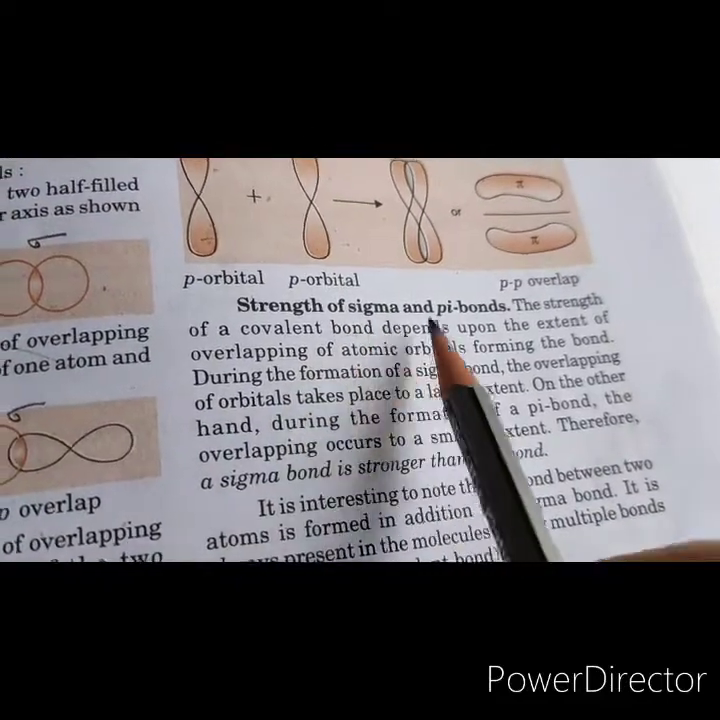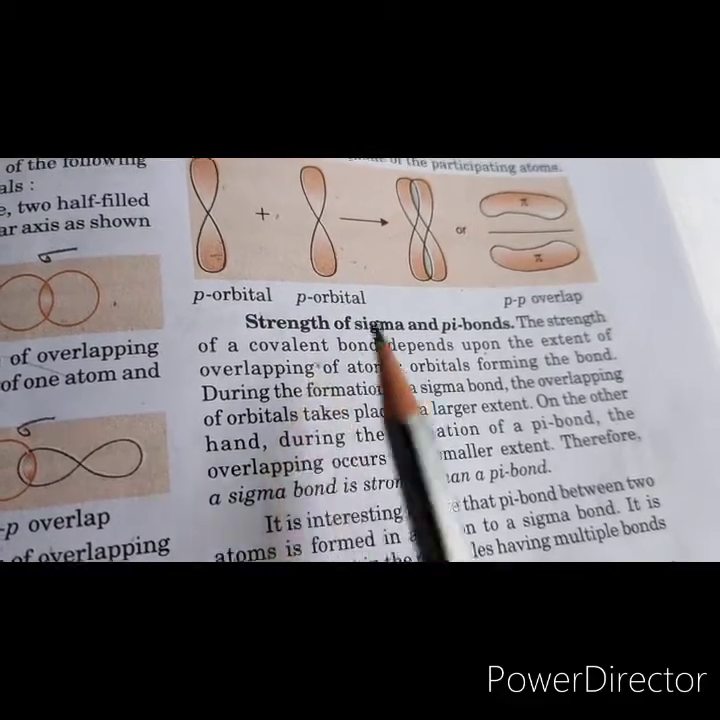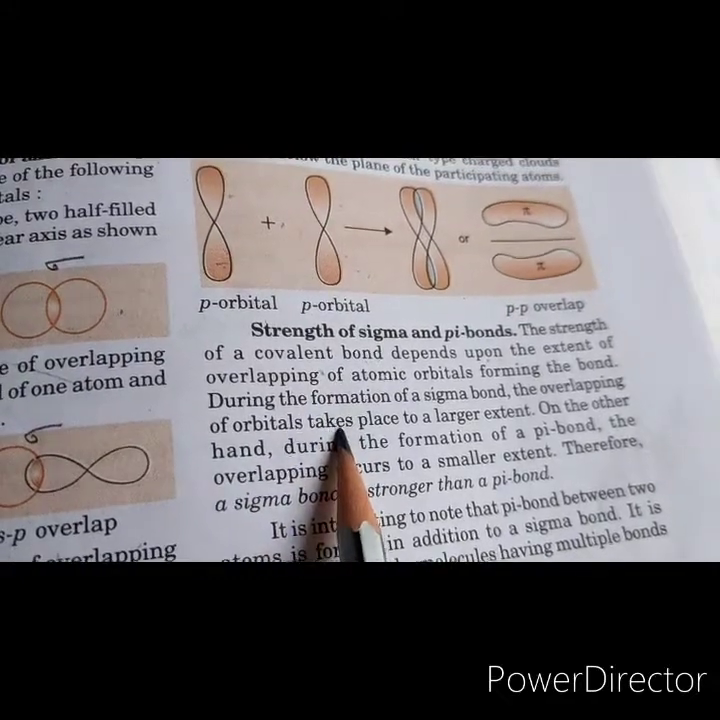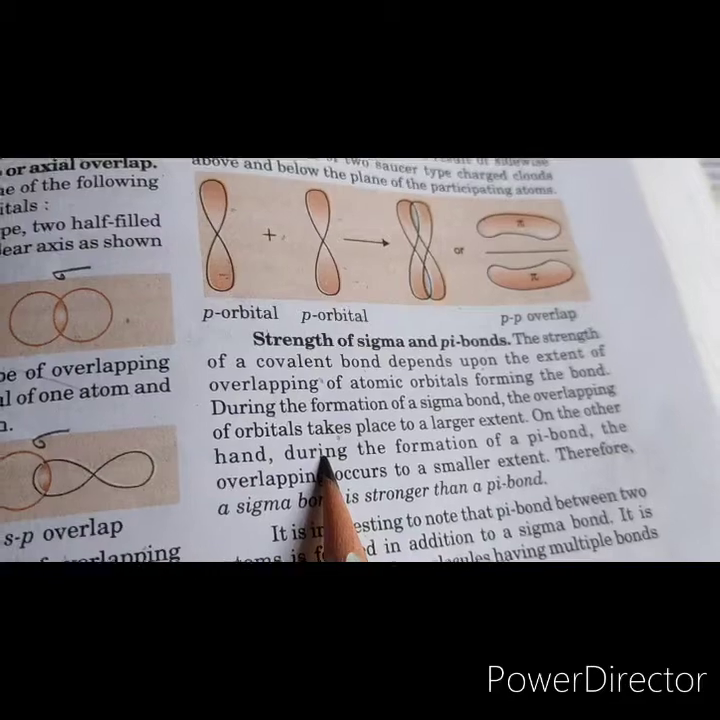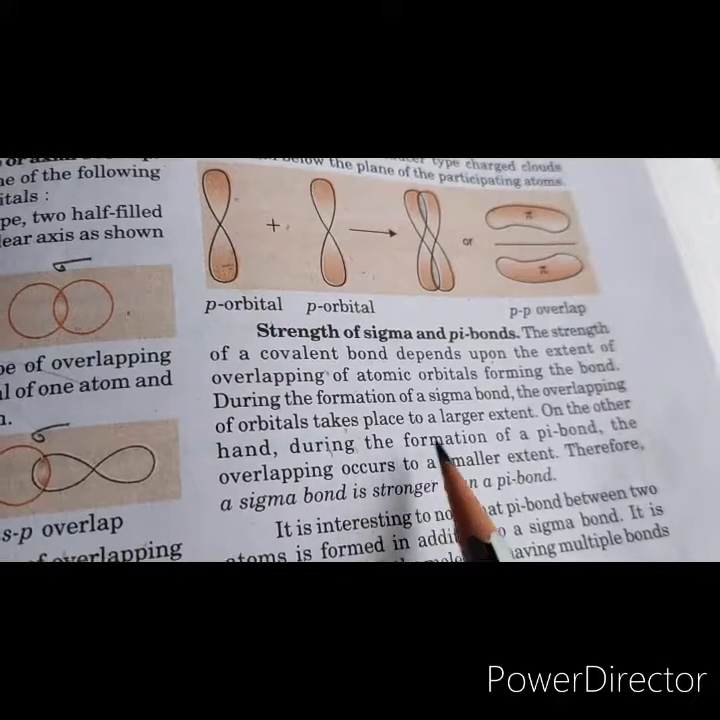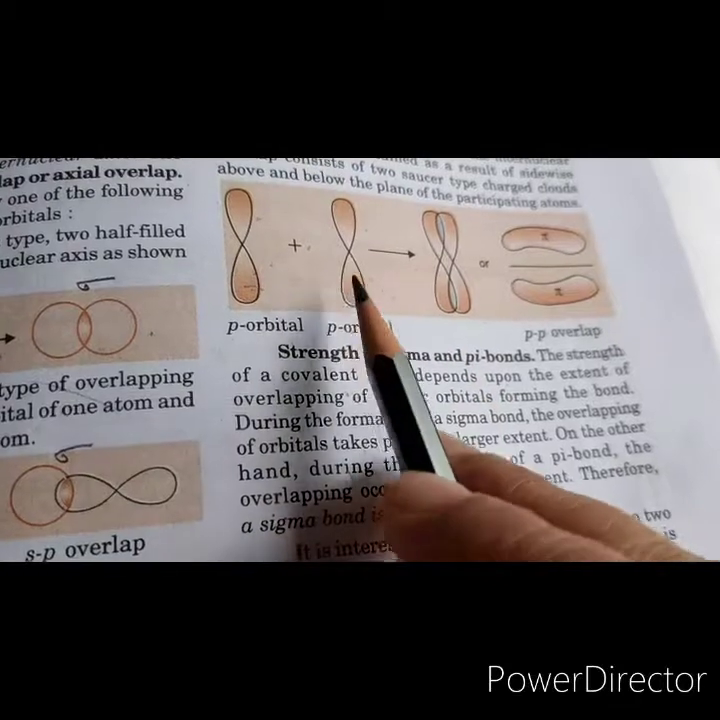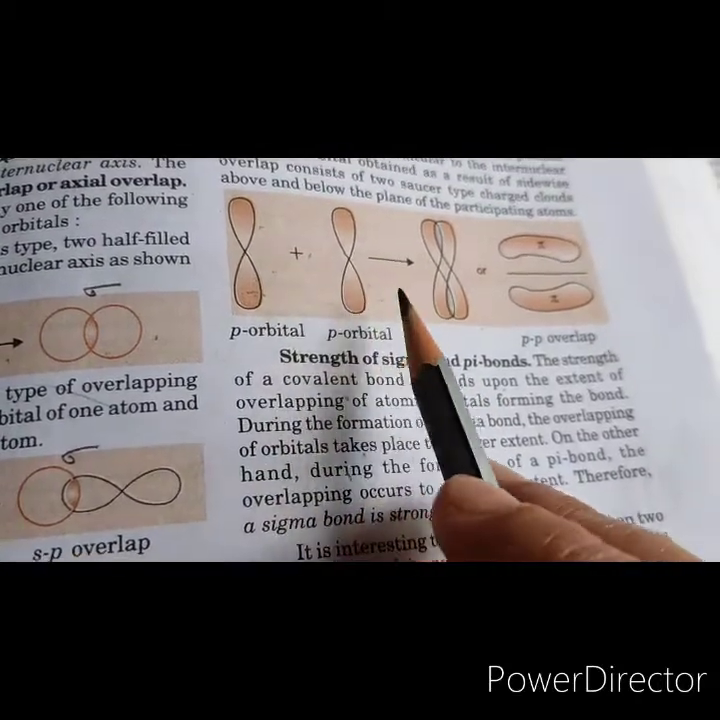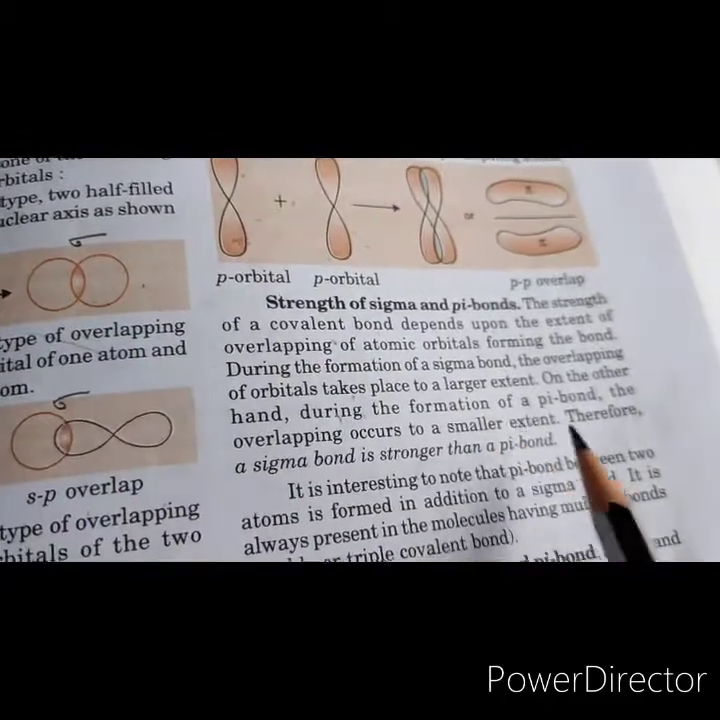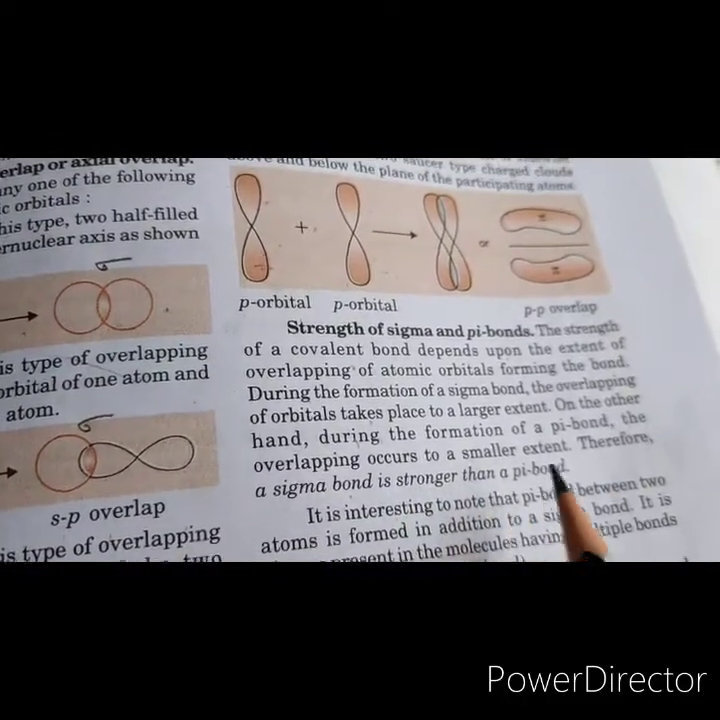So let us see the strength of sigma and pi bonds. The strength, as we have already discussed, depends upon the extent of overlapping. In the formation of a sigma bond, the overlapping takes place to a larger extent because this is an end-to-end or head-on overlapping. On the other hand, in the formation of a pi bond, as it is a sidewise overlapping, its extent is not as great as in the case of a sigma bond. So a sigma bond, because it has more overlapping, is stronger than a pi bond.